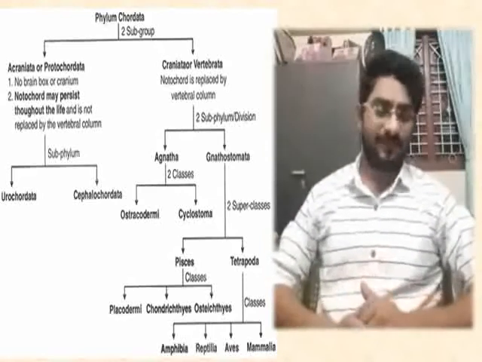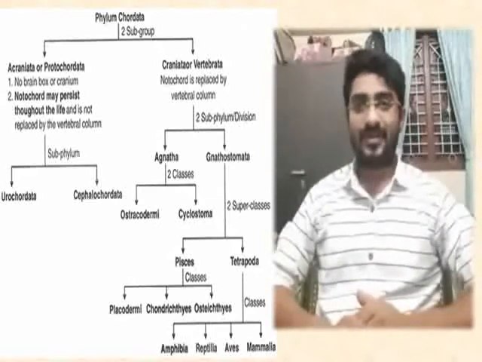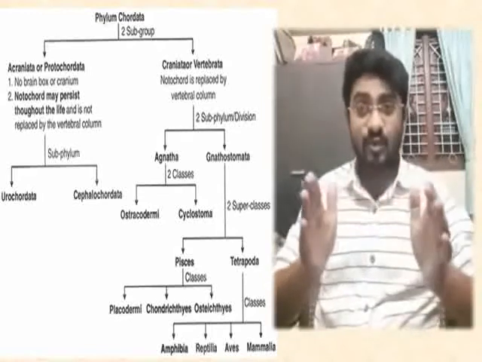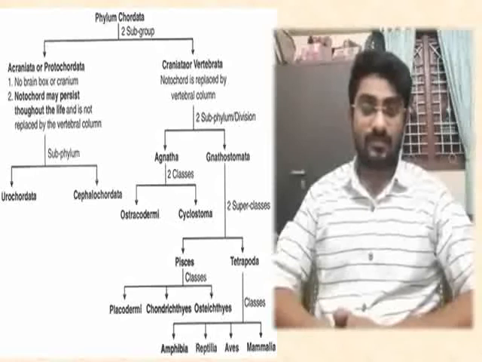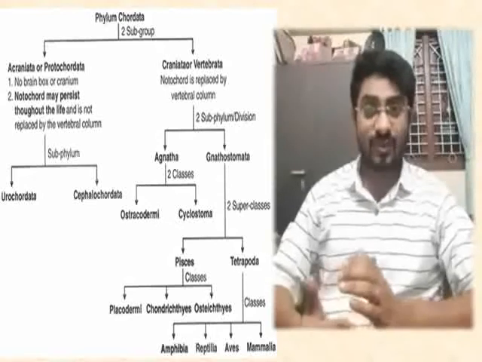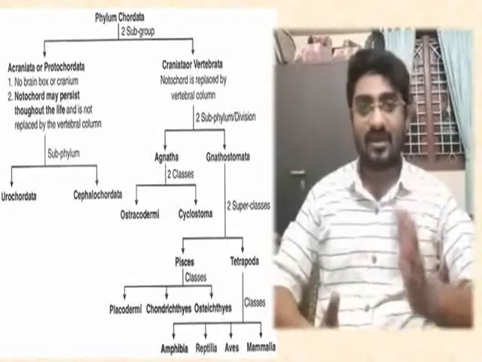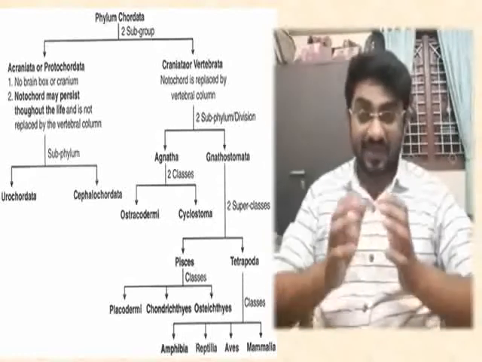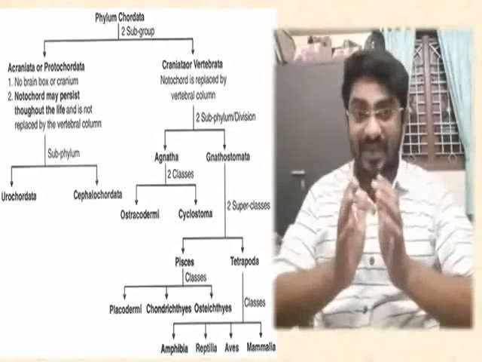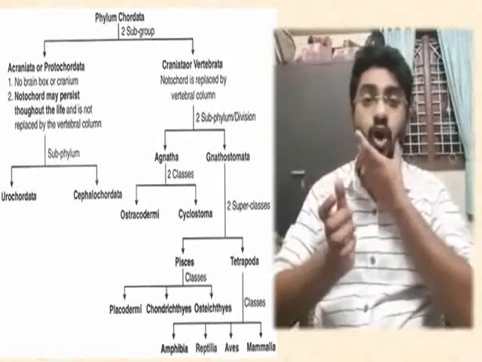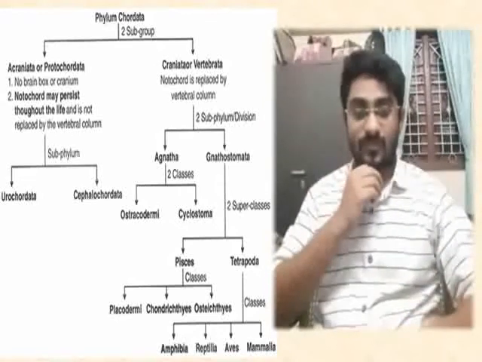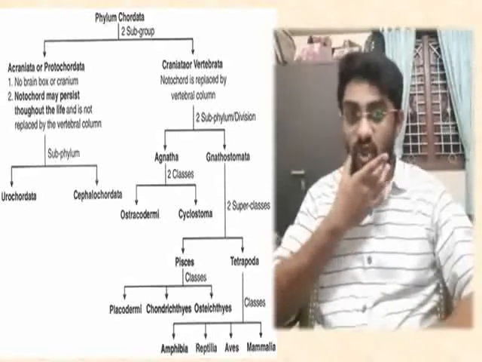In the subphylum Vertebrata, it is majorly subdivided into two: Agnatha and Gnathostomata. Gnathos means jaw, that is the presence of jaw.